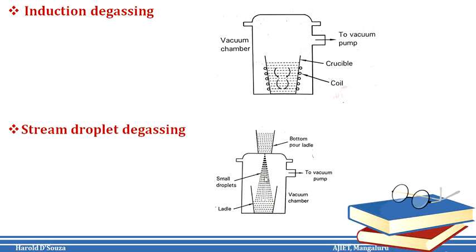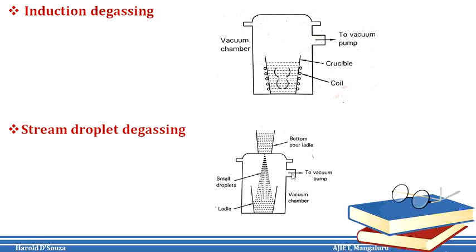The sudden exposure of the liquid stream in the vacuum chamber leads to very rapid degassing due to the increased surface area created by breakup of the stream into droplets. The process helps the hydrogen gas dissolved in the steel to be evacuated by the vacuum pump.